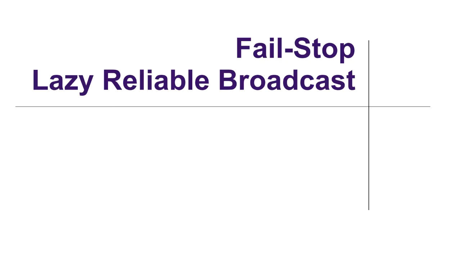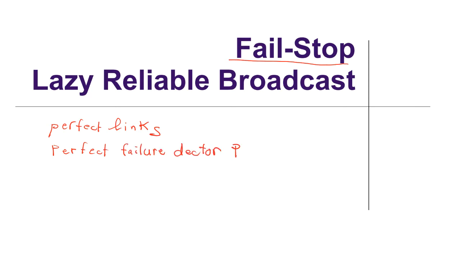Now let us look at the implementation of a reliable broadcast abstraction in the fail-stop model. So what is the fail-stop model? We have again perfect links. We have the perfect failure detector abstraction P, and processes fail by crashing. We are actually in the synchronous model. So these are the properties that we have.